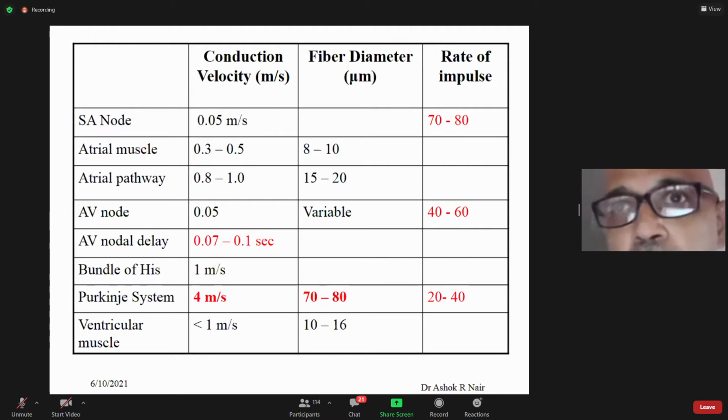During this period, normally the patient will experience fainting spells, because the blood is not pumped by the ventricles, so the blood is not reaching the brain. These are called Stokes-Adams spells. Normally the patient will recover when the AV node generates impulses, conducts to the ventricle, and the ventricle starts contracting.